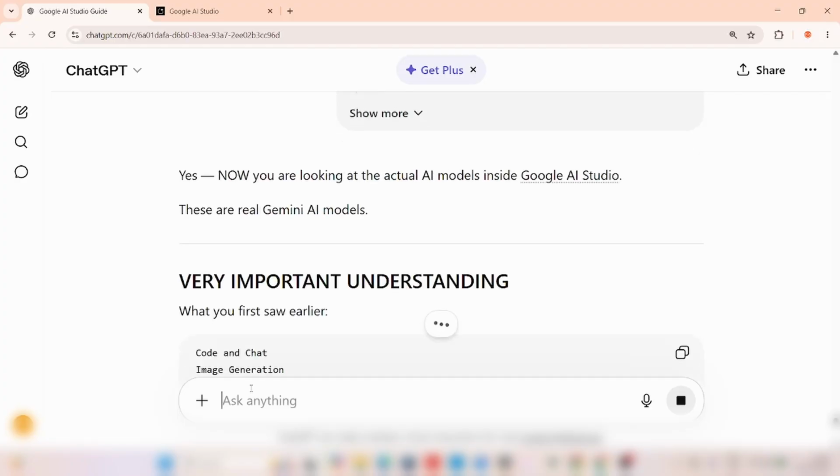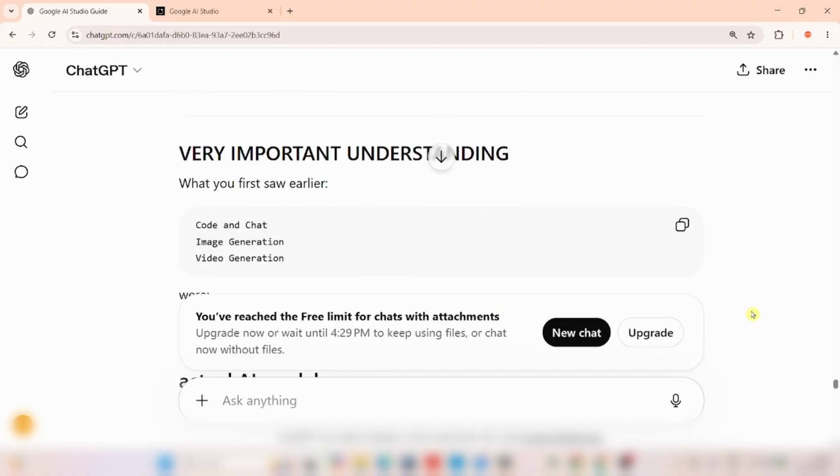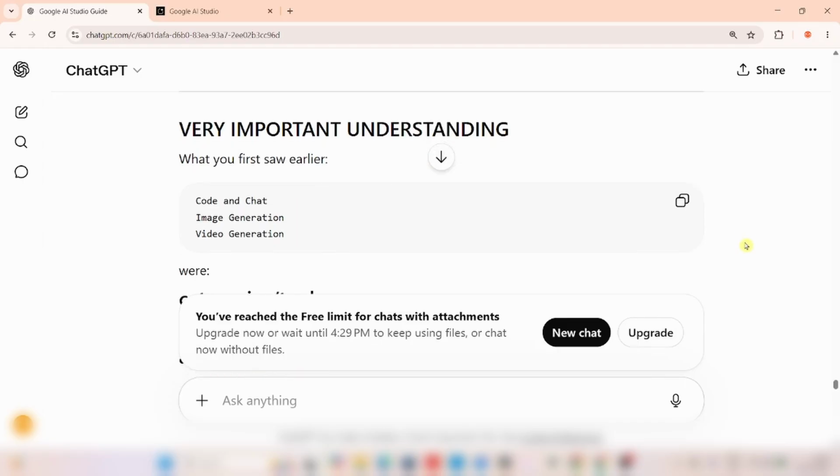Yes, now you're looking at the actual AI models inside Google AI Studio. These are real Gemini AI models. Very important understanding. You see, we have reached the free limit for chats with attachment, so we cannot use chat with attachment again. Like I said, don't go and upgrade or anything. We're going to learn everything, master everything. You can decide what AI tool you want to pay for.